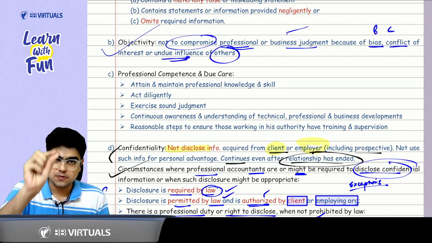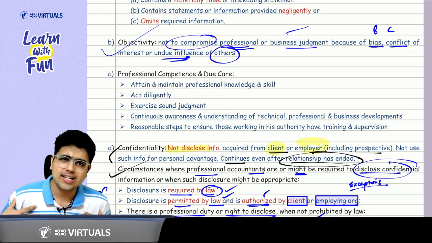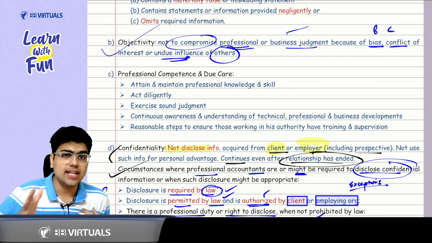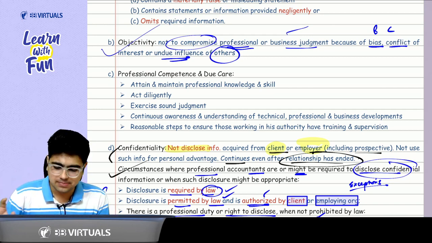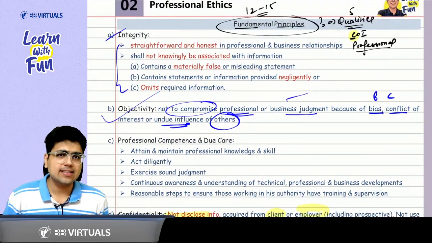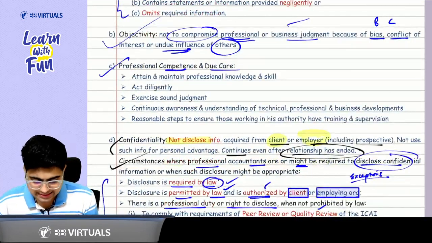Then we discuss I for integrity. Integrity means I need to be honest, I need to be straightforward, I need not be associated with any report which is false, which is misleading. These are the basic points that you need to keep in mind. And then we discuss the professional. The professional part is professional competence and due care.